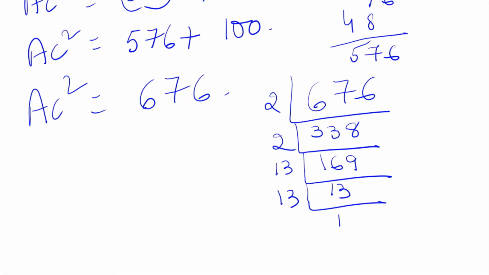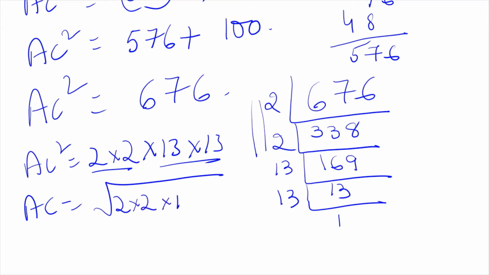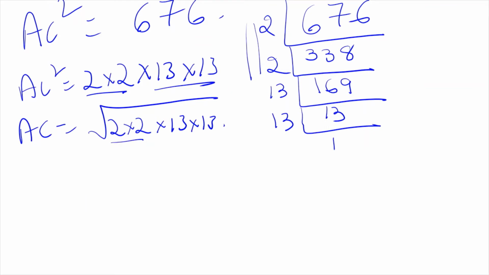So now from this pair, AC square is equal to 2 into 2 into 13 into 13. So from each pair, in order to find AC, in order to find the square root of 2 into 2 into 13 into 13, you have to take one number from each pair. So AC is equal to 2 into 13, that is 26.